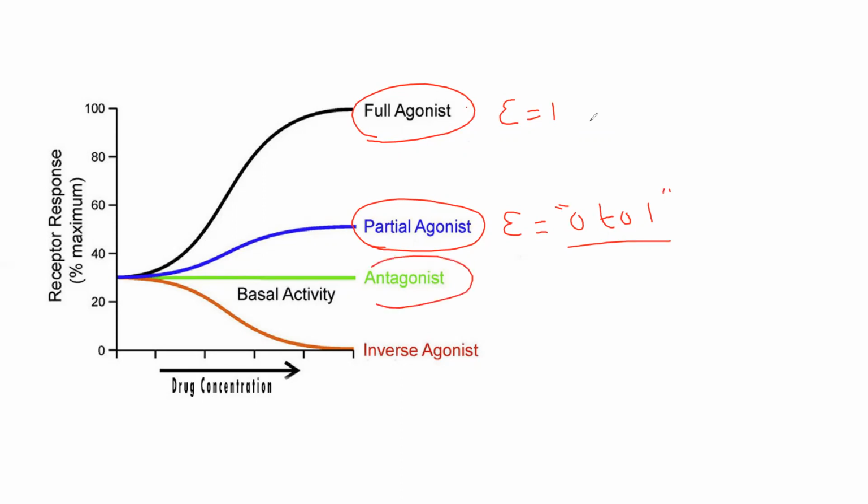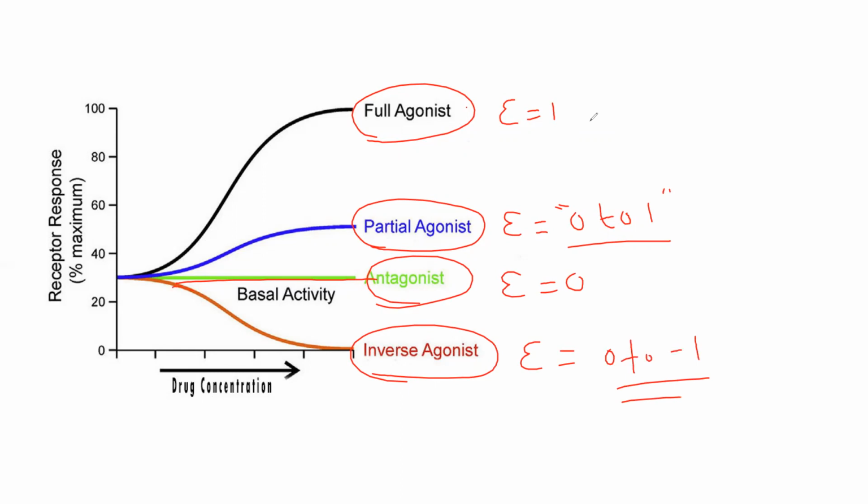And for antagonist I told efficacy is 0. See, that is just a baseline, 0. Inverse agonist I told efficacy is 0 to -1. That is what, see the graph. So agonist, partial agonist, antagonist, inverse agonist. Is that clear now for all these things? What do you mean by agonist, partial agonist, antagonist, and inverse agonist?